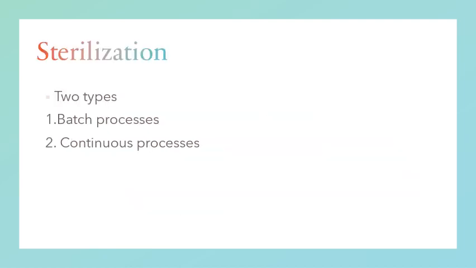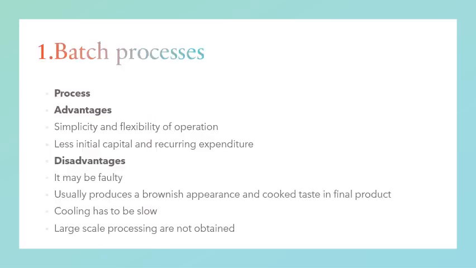Sterilization: there are two types of sterilization process. The first one is the batch process and the second one is the continuous process. First we will see the batch process. These may either be rotary or non-rotary in type, meaning the milk is rotated or not rotated.